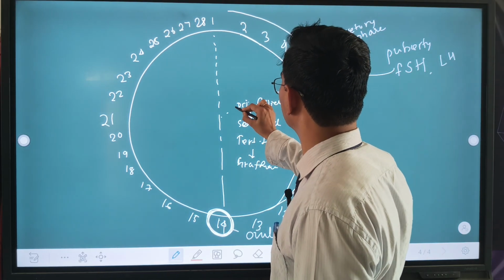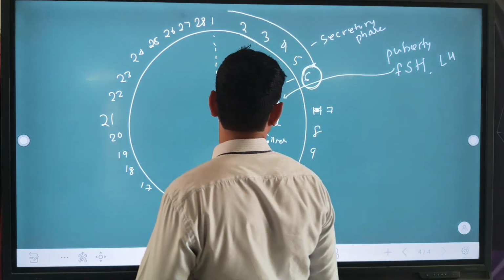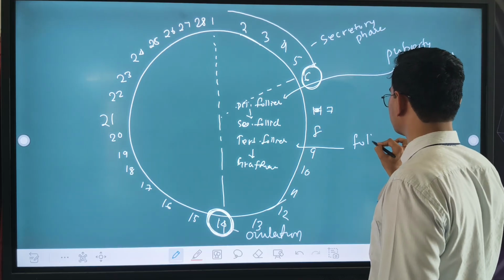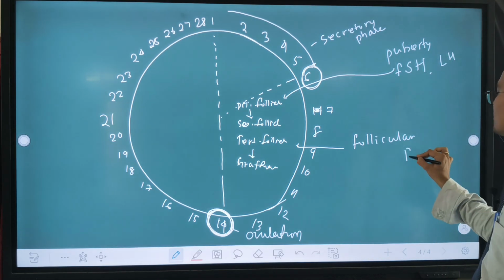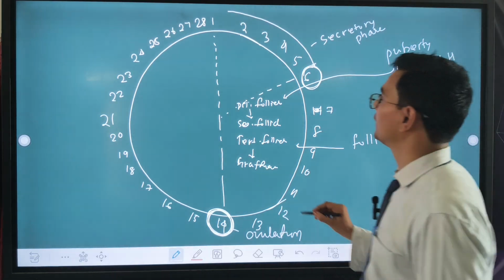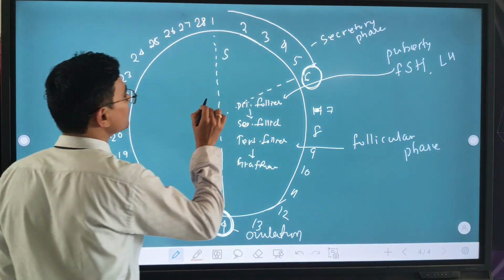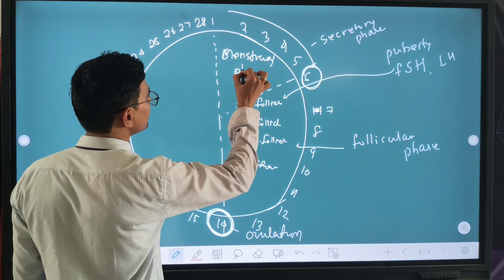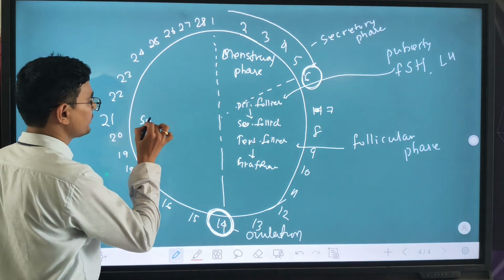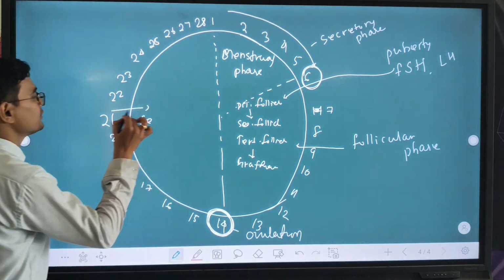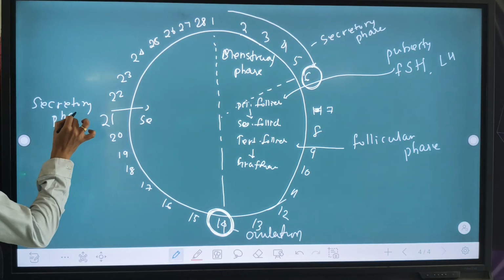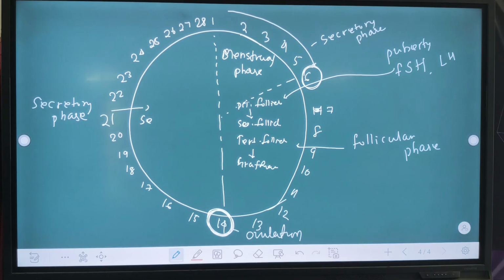Okay, and here are the 3 parts of the menstrual cycle. One is the follicular phase. This region is called the follicular phase. इसको हम follicular phase बोलेंगे। ये हमारा menstrual phase, and this is called secretory phase. This region is called secretory phase. इसको हम बोलेंगे secretory phase.